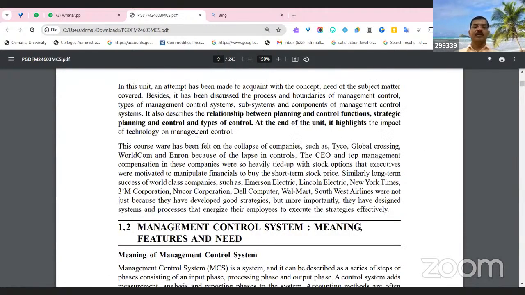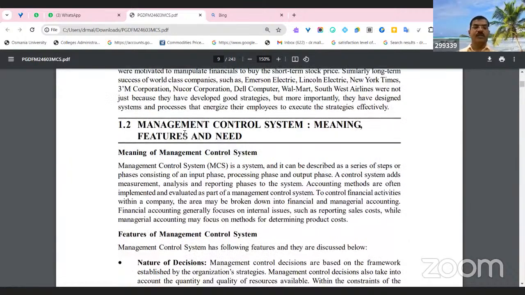So let's look at the relationship between planning and controlling functions, strategic planning and control, and types of controls. At the end, we will know all this. So the management control system is a system. It can be described as a series of steps or phases, consisting of an input phase, processing phase, and output phase, like three phases.